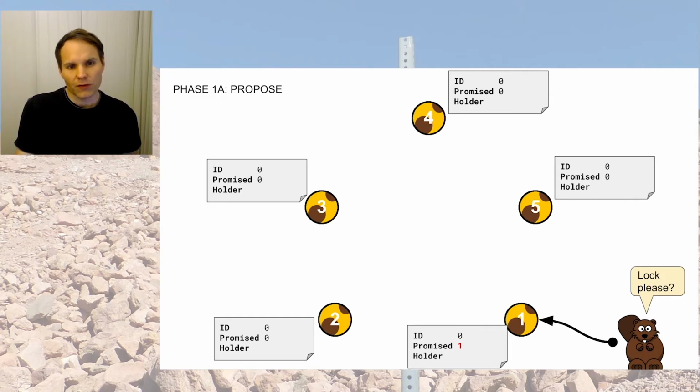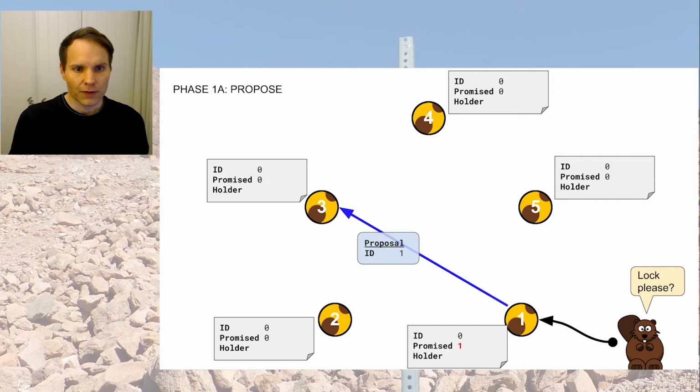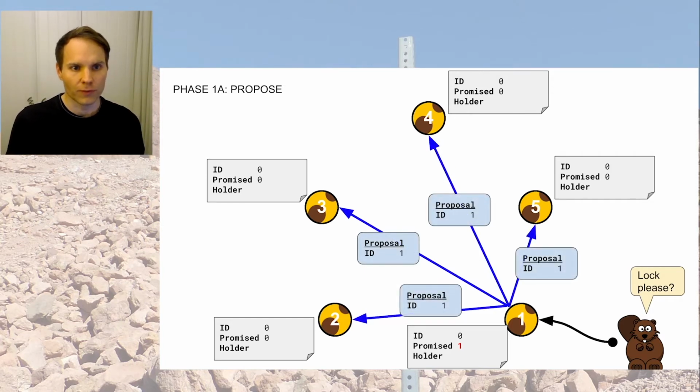Remember, Skinny just provides one single lock. So in a distributed lock service that provides multiple locks, holder would maybe be an array or a slice or some other data structure. Here it is just a single string field. So Beaver asked for getting the lock, and that resulted in instance number 1 changing its internal state for promised to 1. And then it is sending out a proposal. And the proposal has the ID 1, because that is the ID plus 1. We are always increasing the ID.